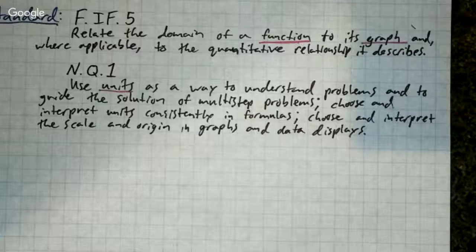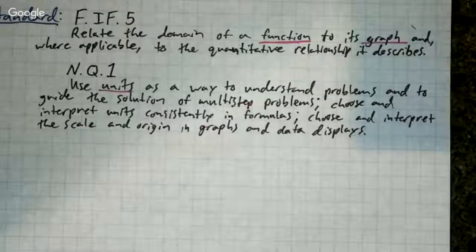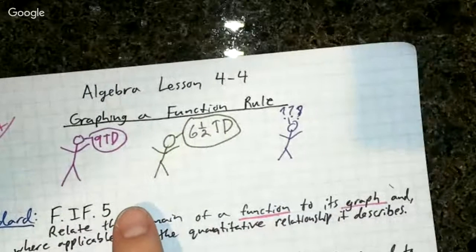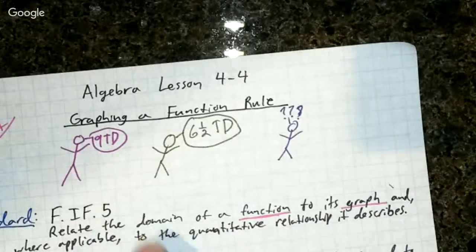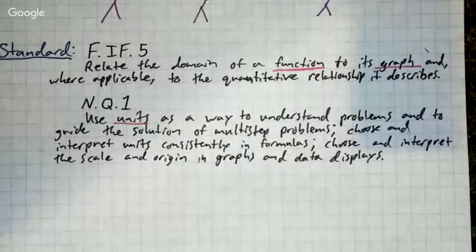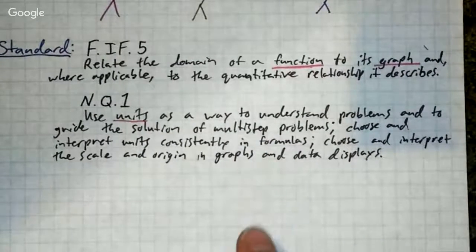Okay, and then it says to guide the solution of multi-step problems. And that's what we're talking about here, where is it something where we can measure in whole numbers, or is it something we can measure half of? Well, in our anticipatory set, 9 touchdowns, you can only count touchdowns in whole numbers because you cannot score half a touchdown. Okay, so that's that second part.